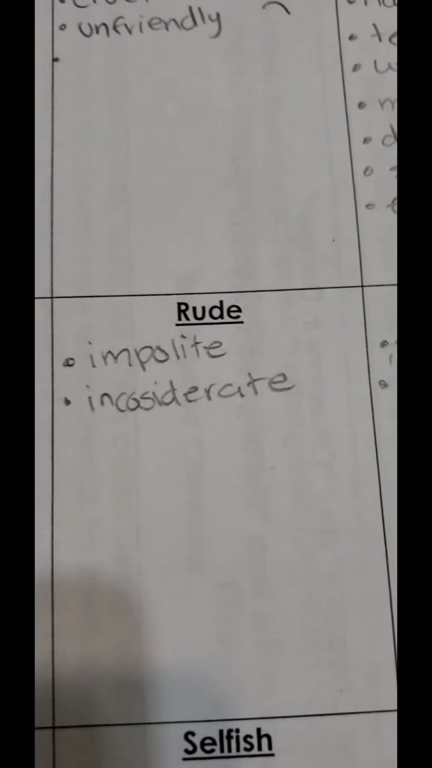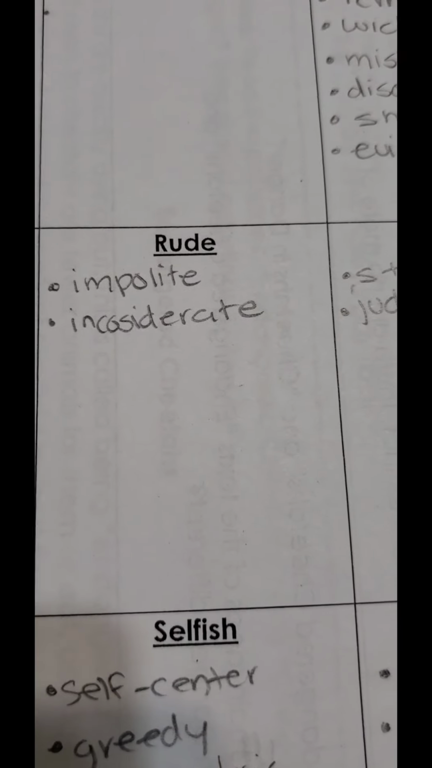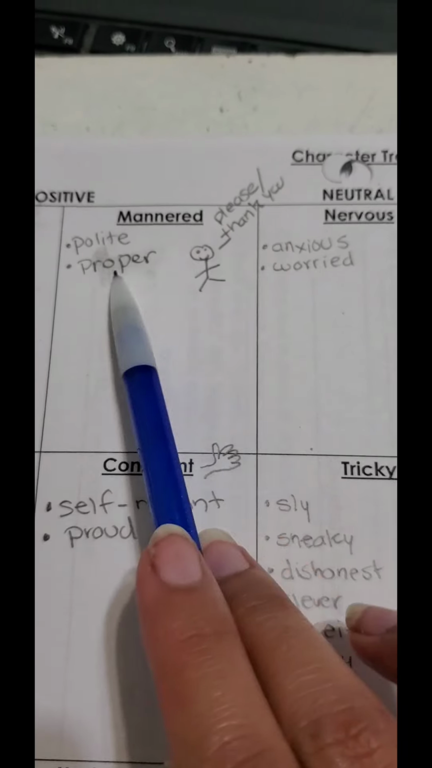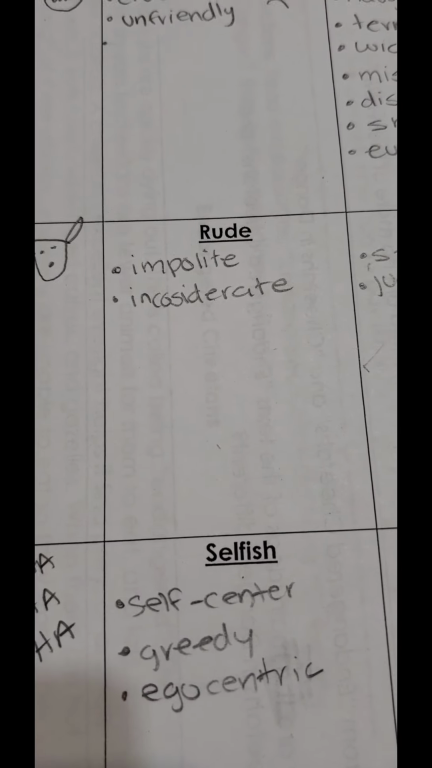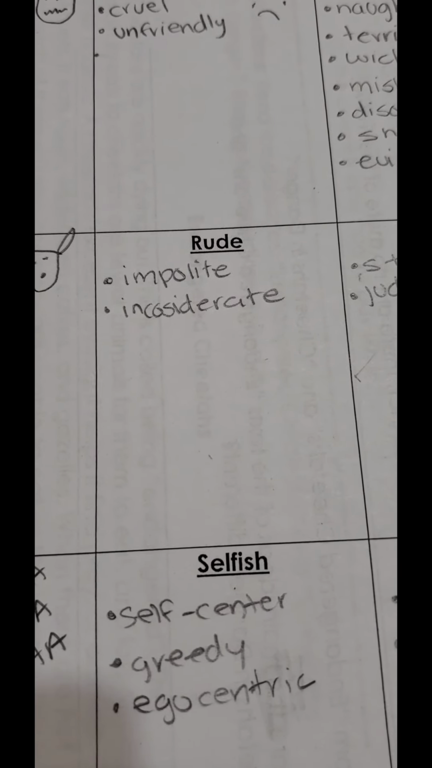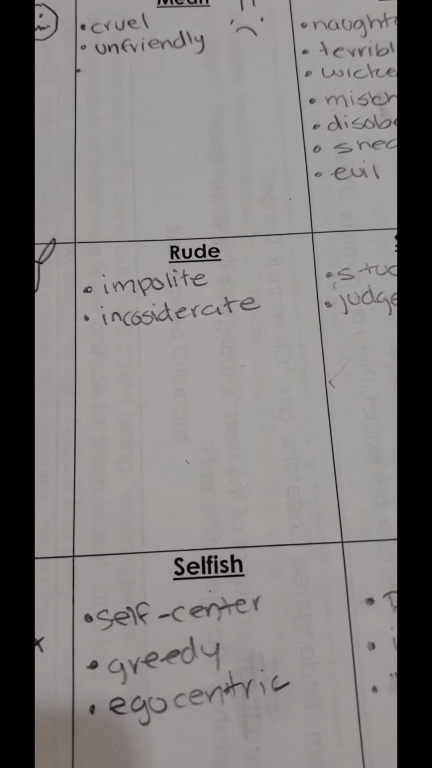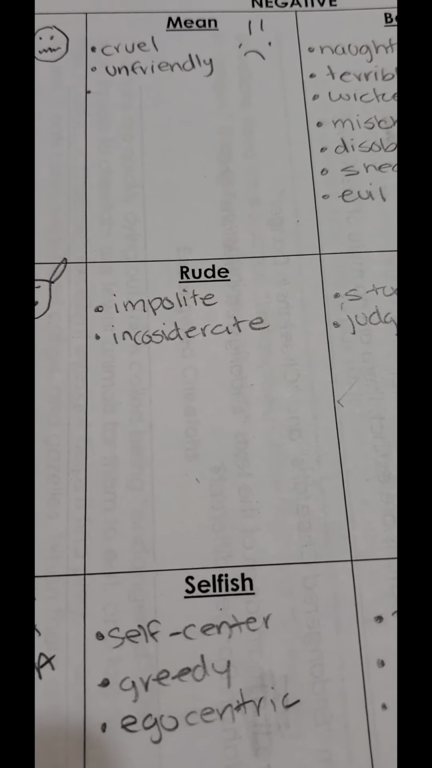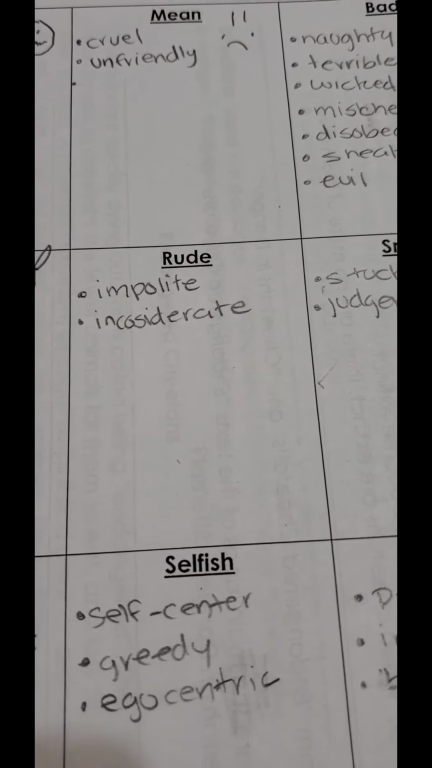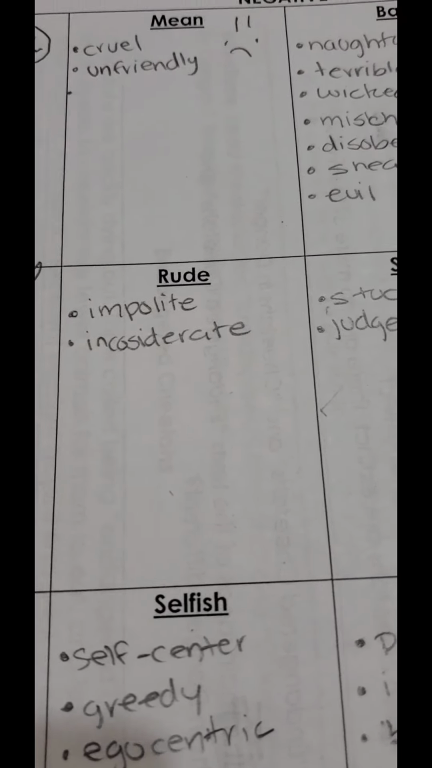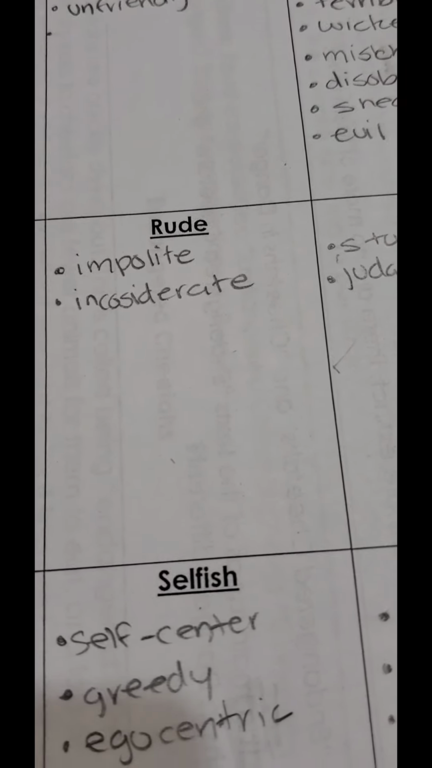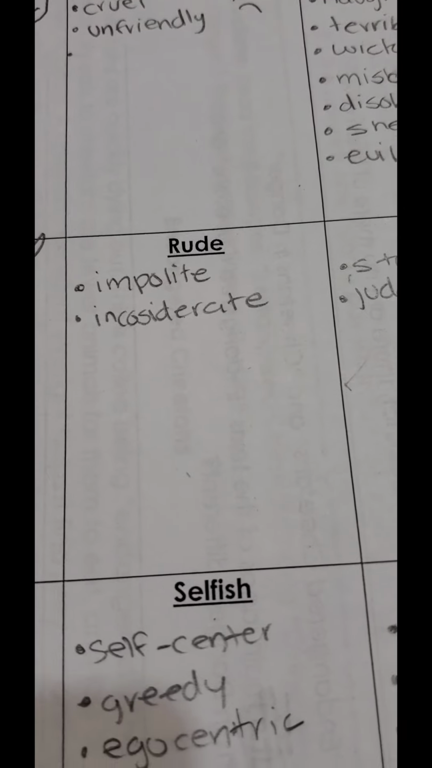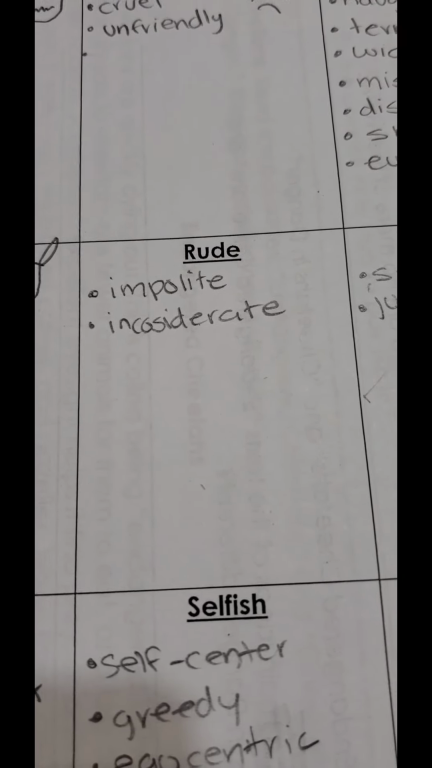The next one that we have is rude. Rude is impolite or inconsiderate. Rude is the opposite of mannered in a way. If you think mannered is polite, well, rude is impolite. So someone that is rude usually doesn't say things like please or thank you. For an example, instead of saying, can I please borrow your pencil, they take people's pencils. Or they don't say please or thank you. They're like, give me that. Or when someone gives them something, they don't say thank you either.